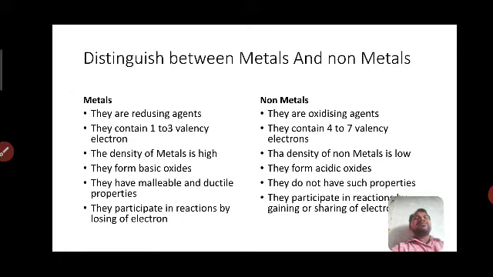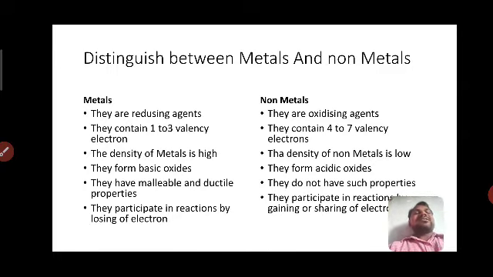So all metals contain 1 to 3 electrons in their outermost shell. That's why the valency of metals is 1 to 3. Non-metals contain 4 to 7 valency electrons.